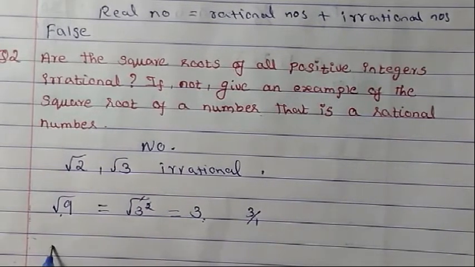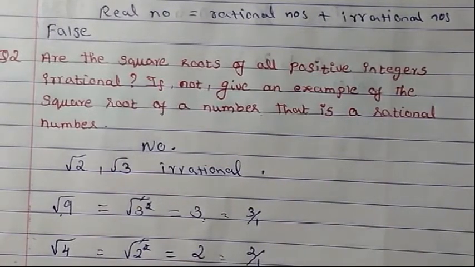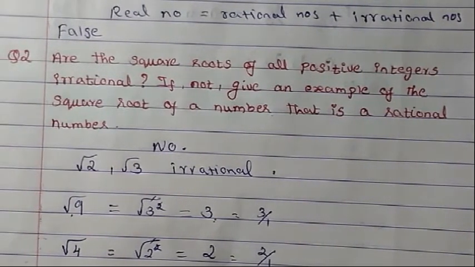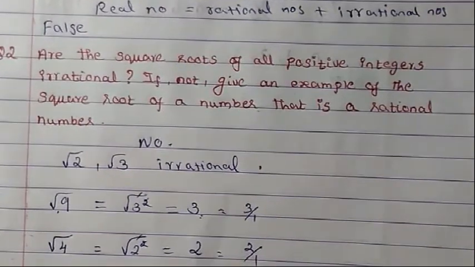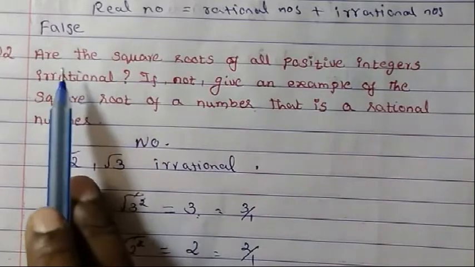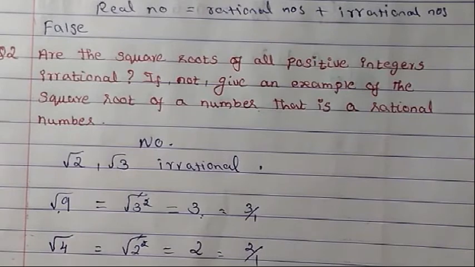We can also write √4. 4 can be written as 2 squared, so the square root will go and we will have 2. 2 can also be written in p/q form, so it is a rational number. You can all go on giving examples this way. Therefore, the square roots of all positive integers are not irrational. I hope children you have understood.